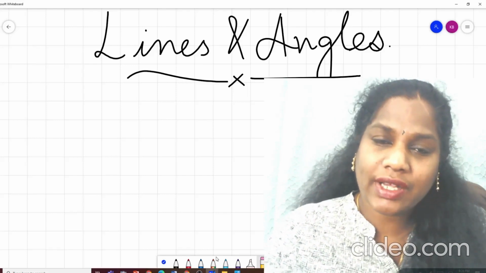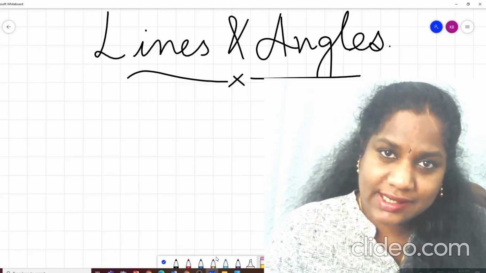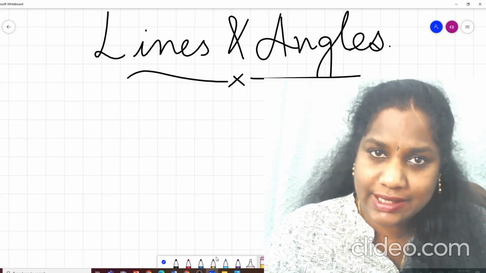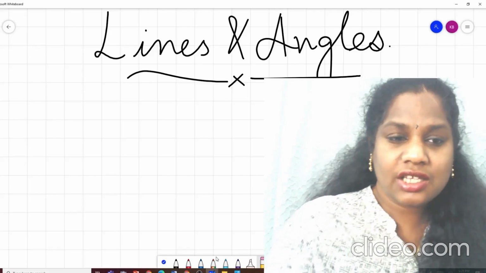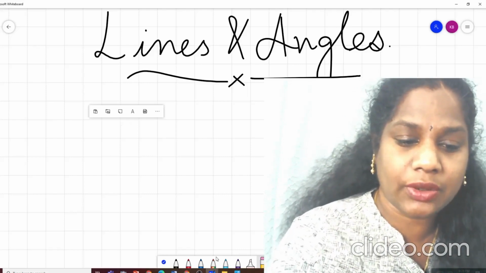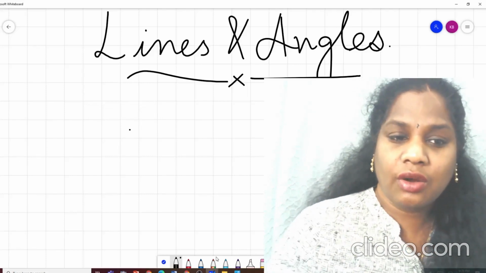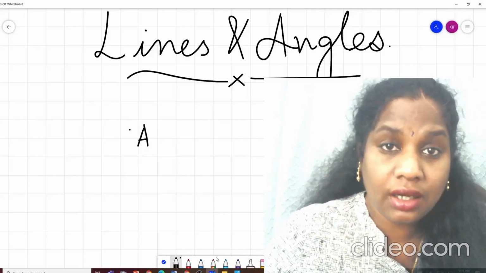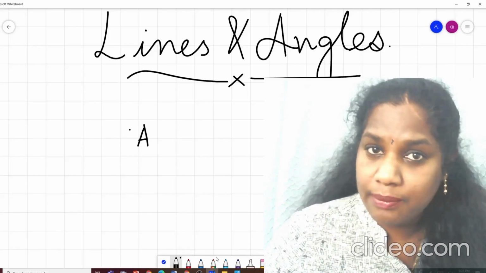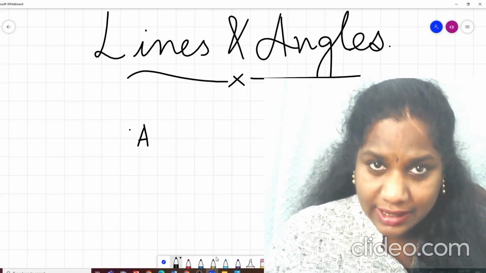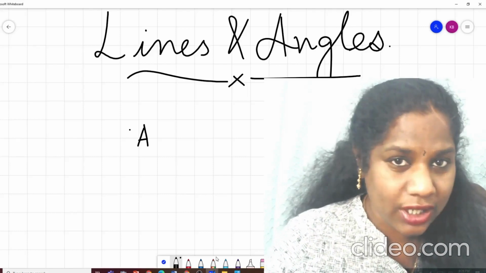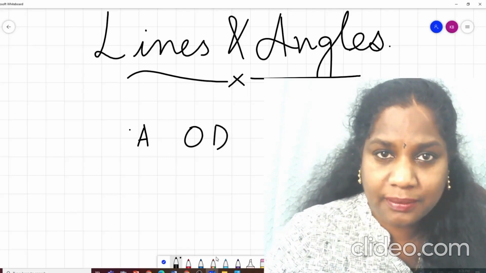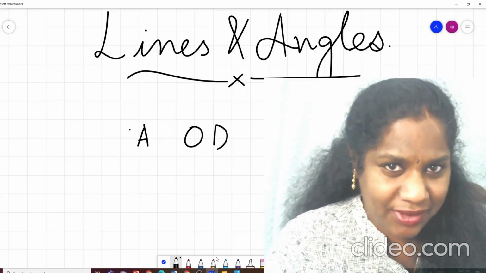Before we get into the chapter, let's discuss a couple of basic things that we have already studied in the previous grades. First, when you see a particular dot on the screen, this is dot A. What is it called? A point, isn't it? A point doesn't have width, length or breadth. So what is it? It is a zero-dimensional figure. Correct? Something new?